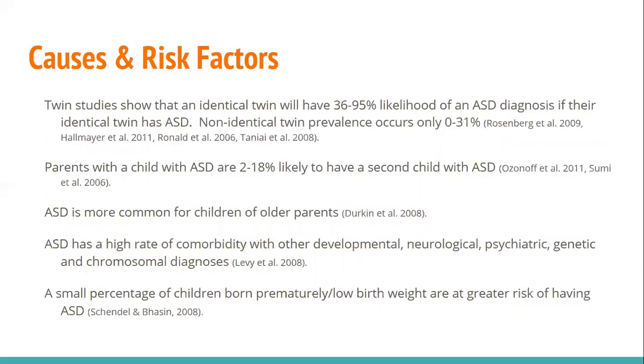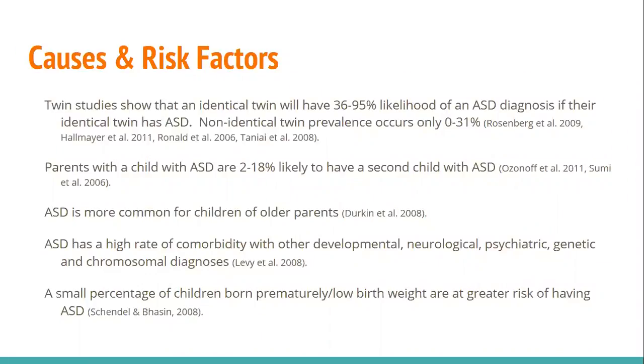When we look at twin studies, we see that identical twins will have a 36 to a 95% chance that an autism diagnosis of one twin will also result in an autism diagnosis in the identical twin. Non-identical twin studies have shown a prevalence of only 0 to 31%. So there's clearly a genetic link with autism. Parents with a child with autism spectrum disorder are 2 to 18% more likely to have a second child with autism spectrum disorder.